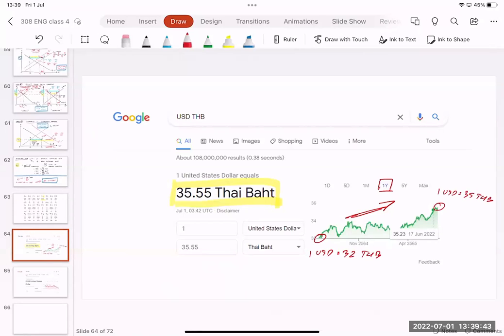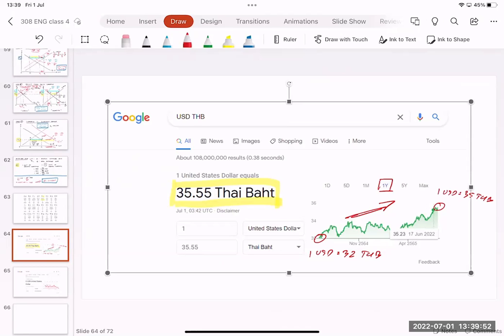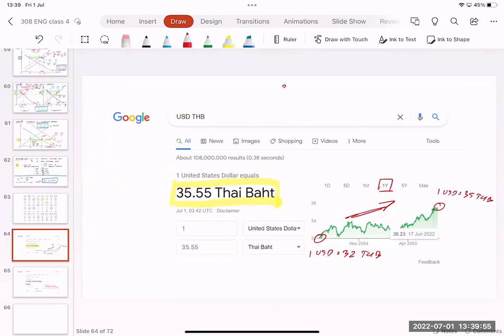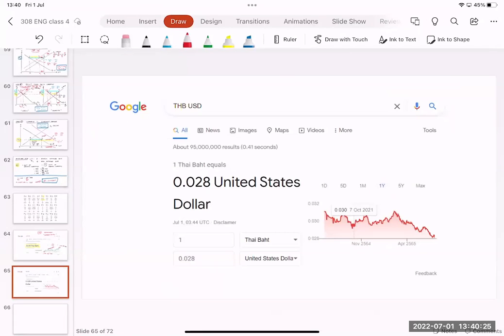So what does it mean? In 1 year, 1 US dollar can get more Thai baht, from 32 to 35. This one we say that the US dollar becomes stronger compared to baht. On the other hand, we can call it that the US dollar becomes appreciation. Appreciation means it becomes stronger. However, this one, 1 US dollar equal to 35 baht, is not the unit of the nominal exchange rate. So you can easily switch.